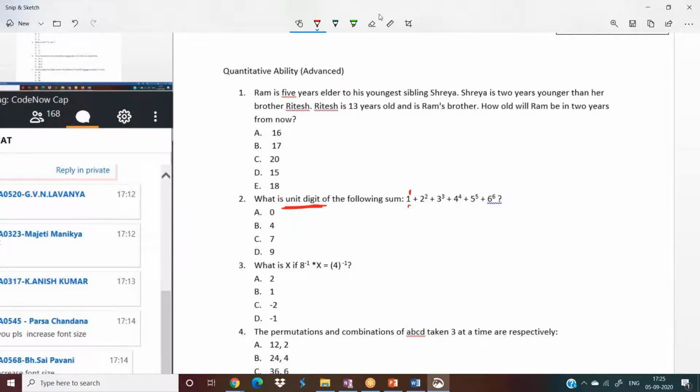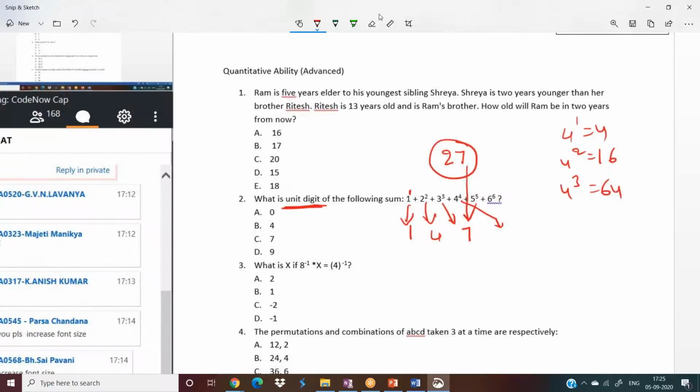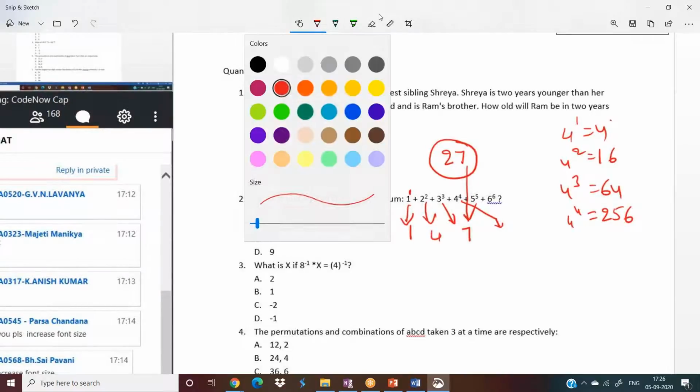What is units place digit of 1? 1 only. 2 square is 4. 3 cube is 27, but don't consider 27. We are bothering about only units place digit, so consider only 7 directly. And 4 power 4 is dash. Guys, remember 4 power 1 is 4, 4 square is 16, 4 cube is 64, 4 power 4 is... okay. And if you observe, let me use another color.